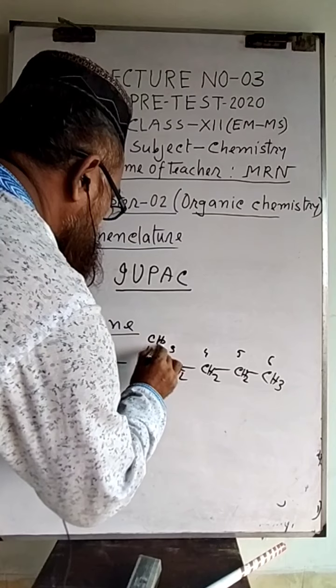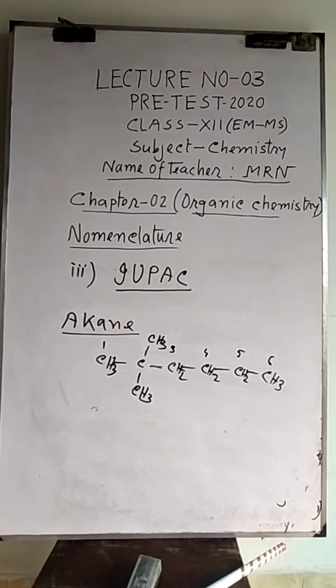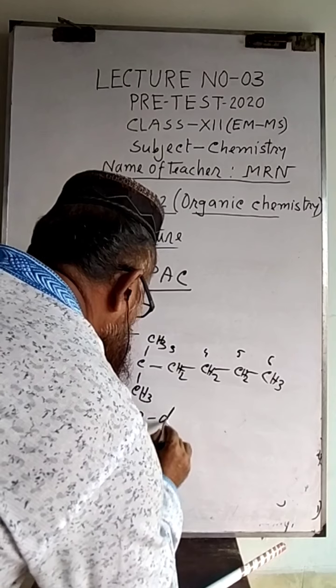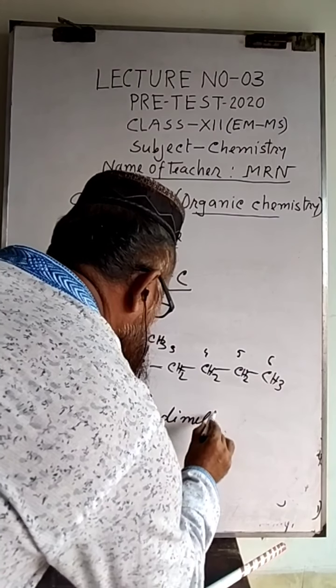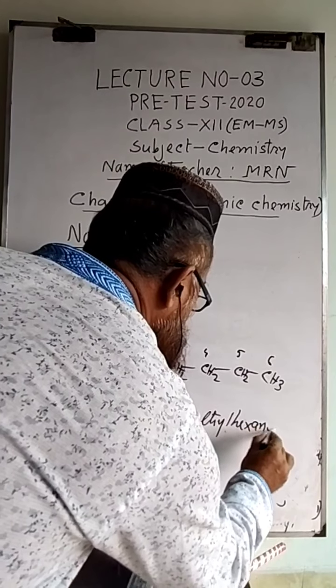When another methyl is added here, then it will be 2,2-dimethyl hexane.